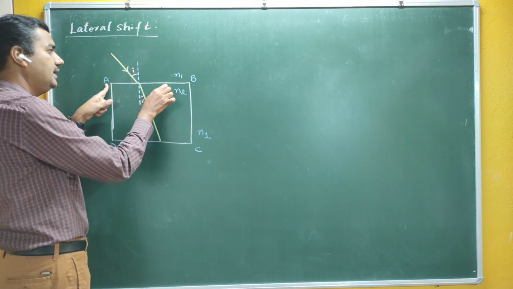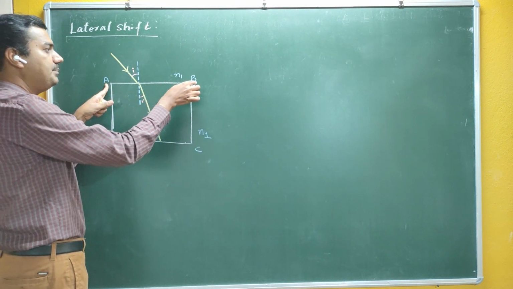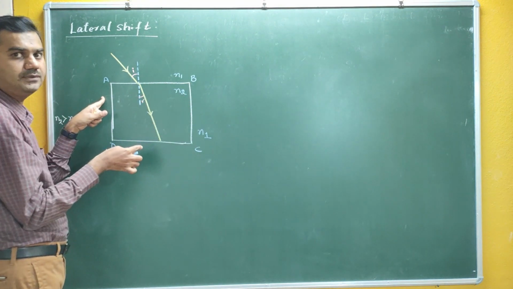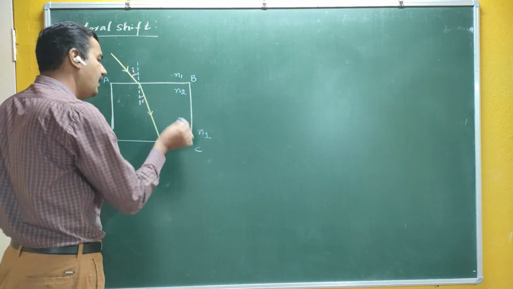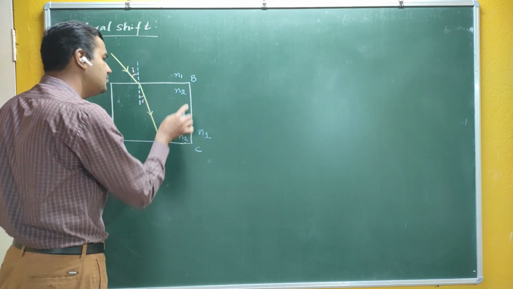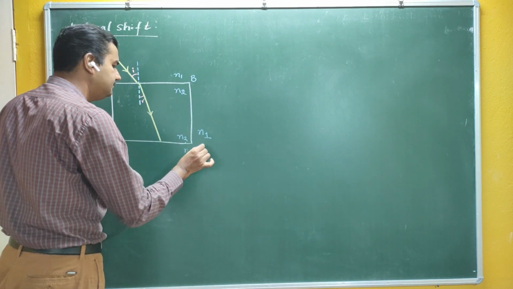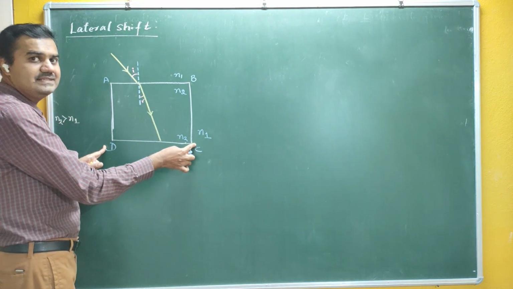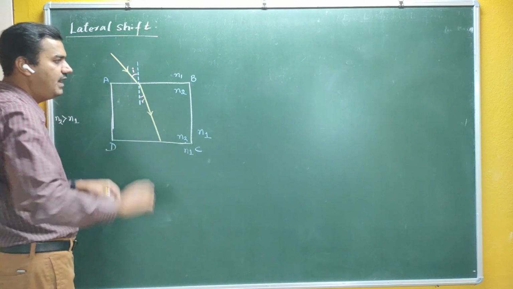Above AB you have a medium of refractive index N1, and below AB you have a medium of refractive index N2. Similarly in DC, above it the medium is N2, and below it the medium is N1. So DC is again an interface which separates the two mediums, the glass and air.